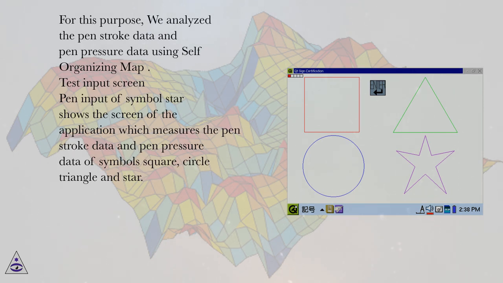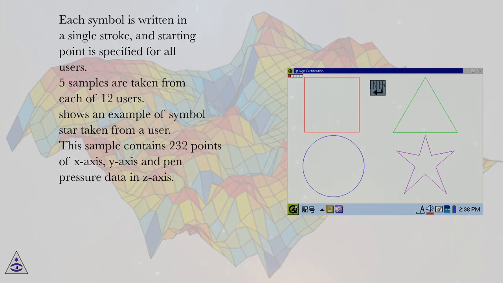Test input screen. Pen input of symbol star. Shows the screen of the application which measures the pen stroke data and pen pressure data of symbols square, circle, triangle and star. Each symbol is written in a single stroke, and the starting point is specified for all users. 5 samples are taken from each of 12 users. Shows an example of symbol star taken from a user. This sample contains 232 points of x-axis, y-axis and pen pressure data in z-axis.